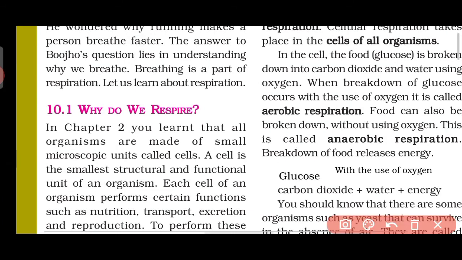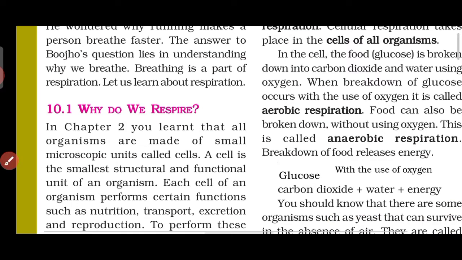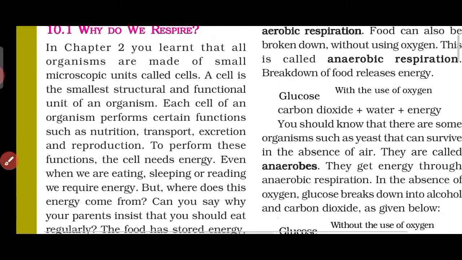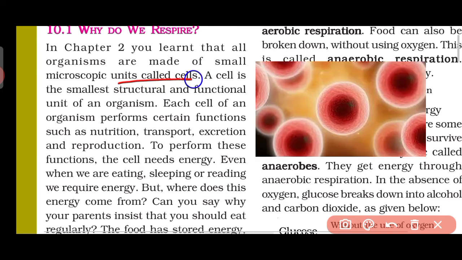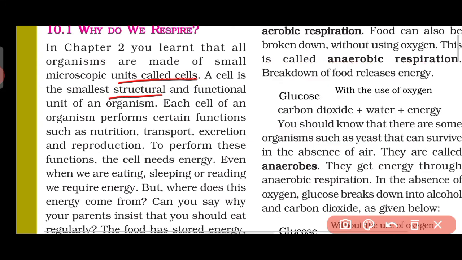Look here, the first topic is why do we respire, or why is respiration required. In chapter 2 you learnt that all organisms are made of small microscopic units called cells. We know that cells are the smallest structural and functional unit of an organism.